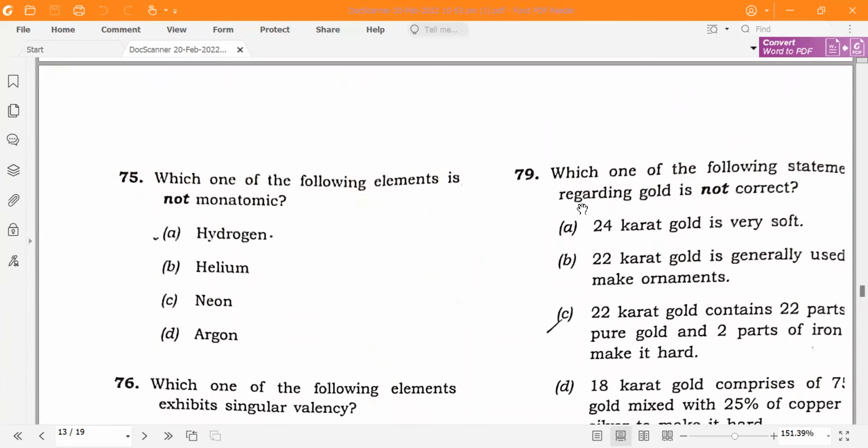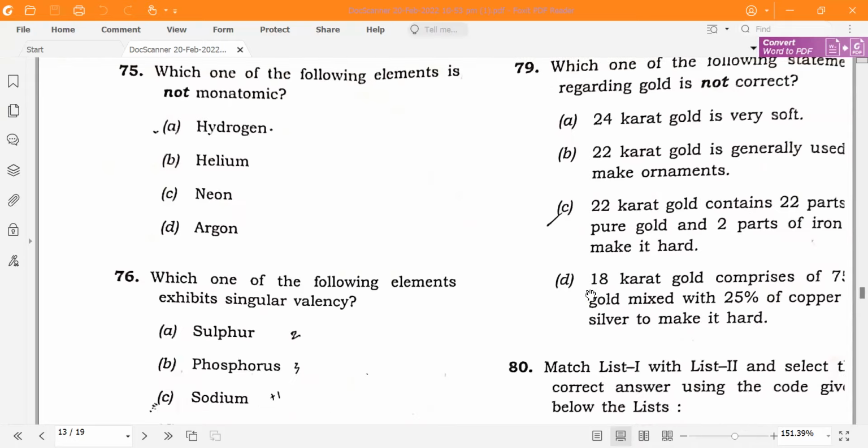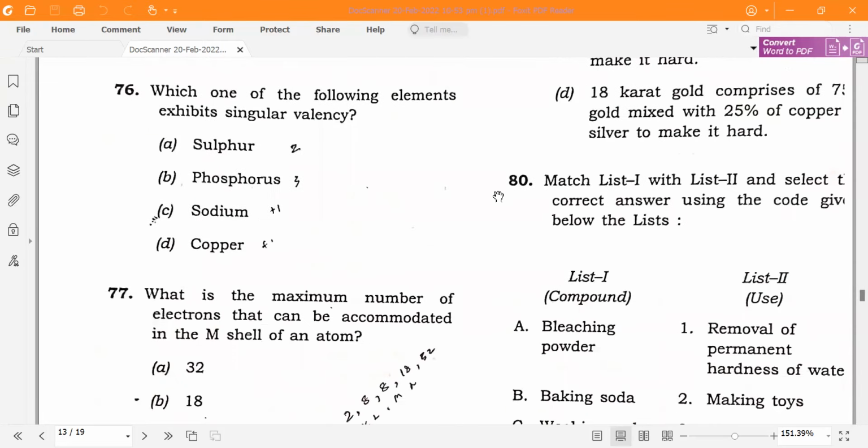Which one of the following regarding gold is not correct? 22 carat of gold contains 22 parts of pure gold and 2 parts of iron. So it is 2 parts of copper. So it will be the correct answer.